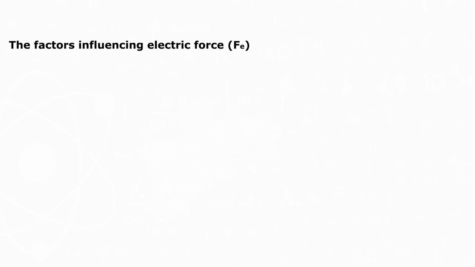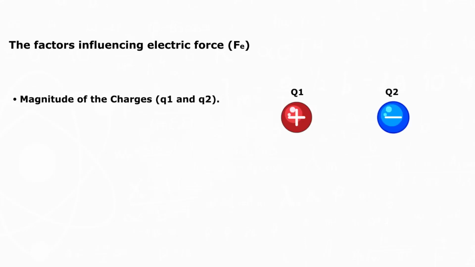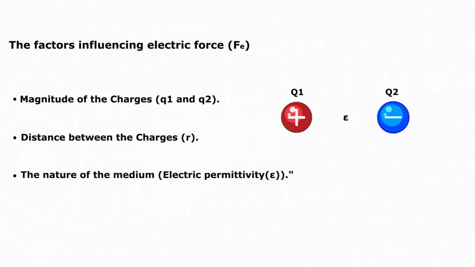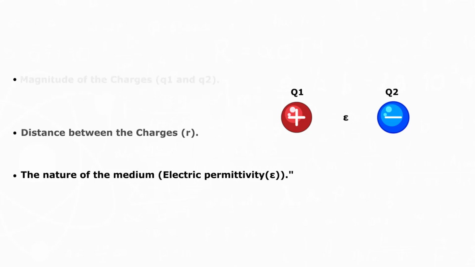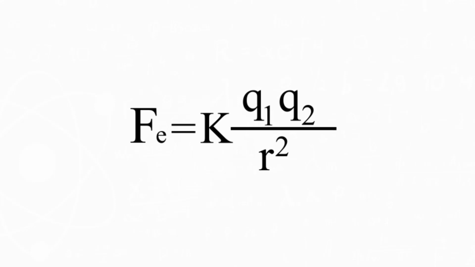Coulomb identified the factors that affect the electric force between point charges, and they are the magnitude of the charges, Q1 and Q2, the distance between the charges, R, and the nature of the medium in which the charges exist, or electric permittivity, epsilon. He expresses these conclusions mathematically, and this formula is Coulomb's law. F equals K Q1 Q2 over R squared.